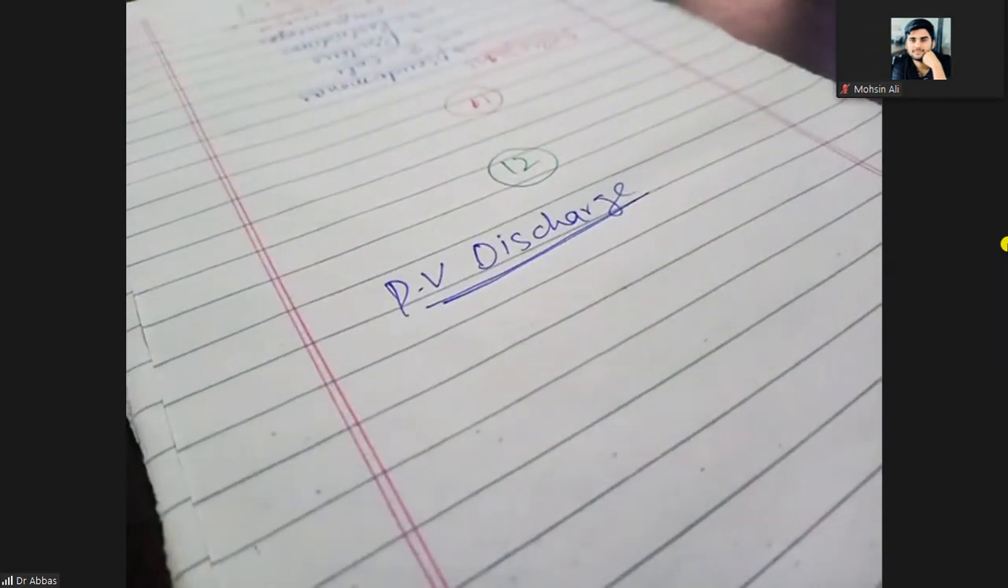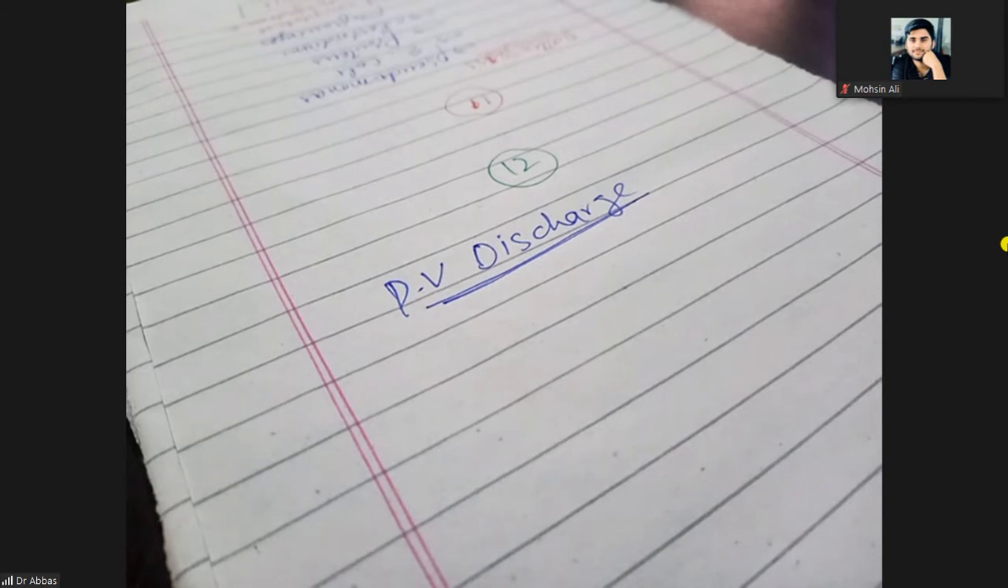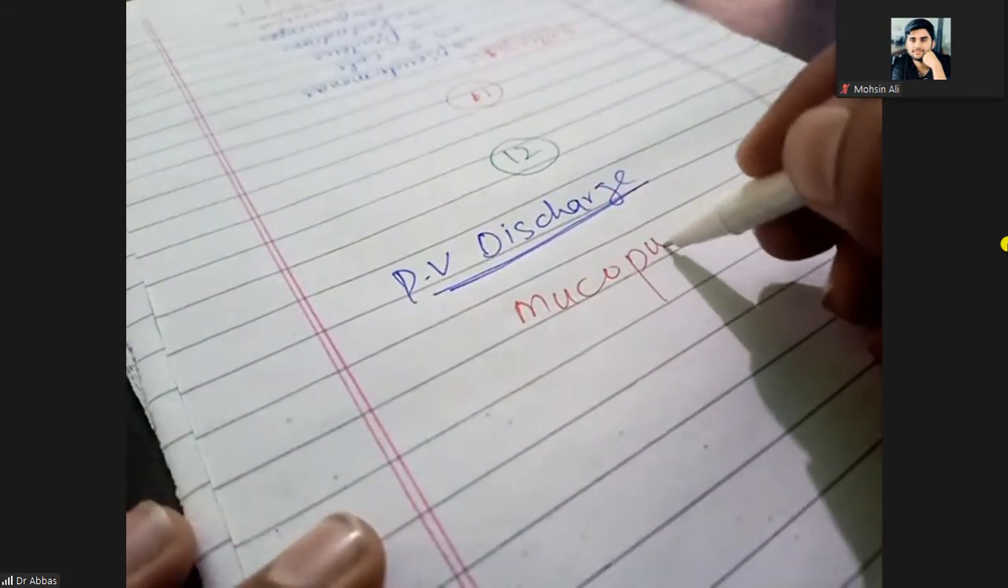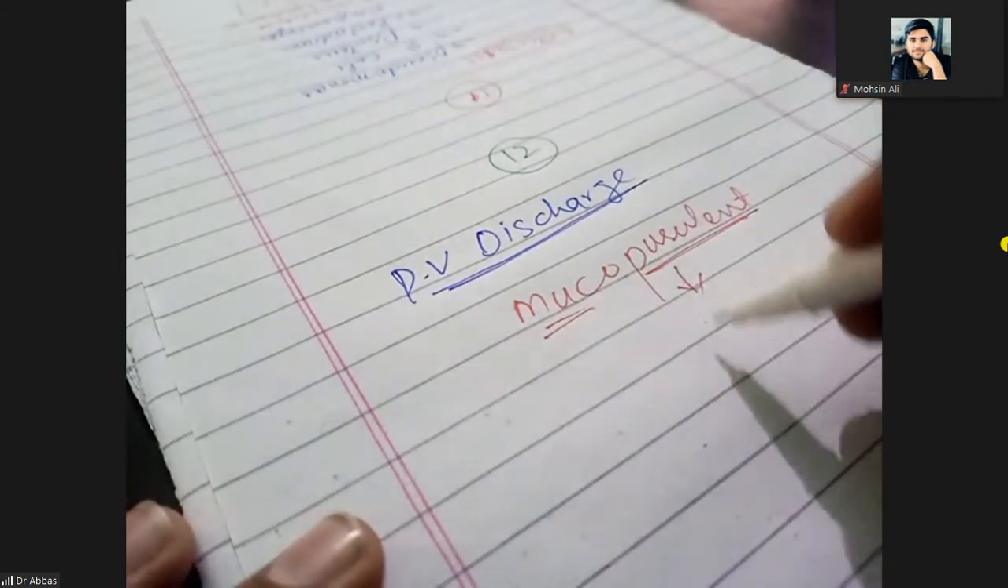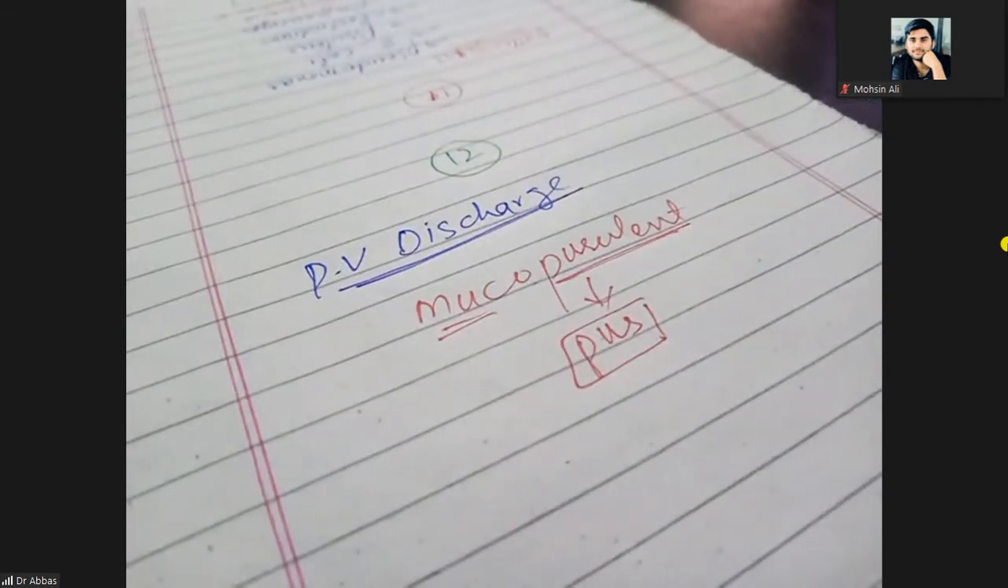So the female will come to you with a history of abortion and then with per vaginal discharge. And what will be the discharge? That will be mucopurulent. Mucopurulent means pus. Why is there pus from the vagina? Because there is a severe kind of infection in the uterine cavity or the lower female genital tract. So there will be a mucopurulent vaginal discharge. Clear? And then you will do the examination.